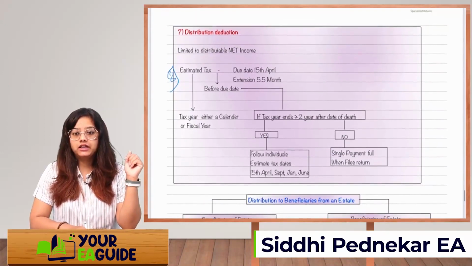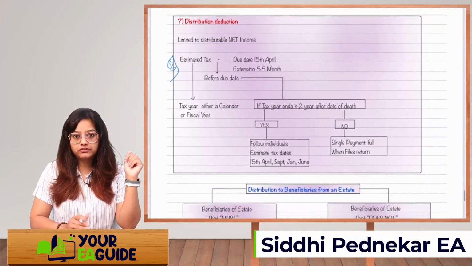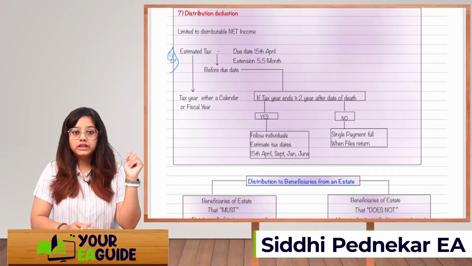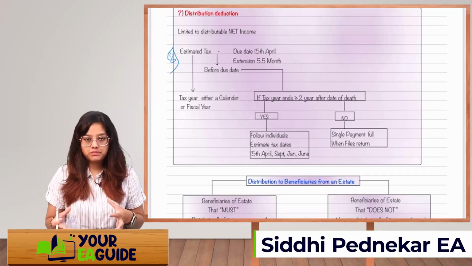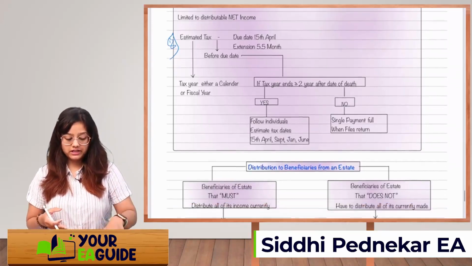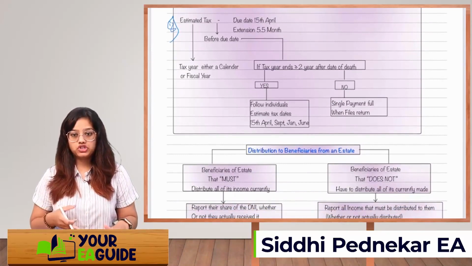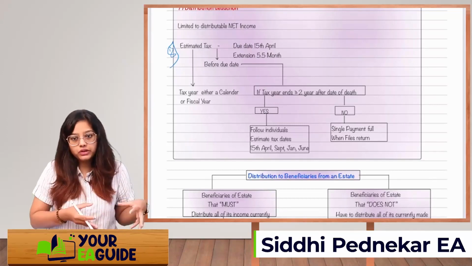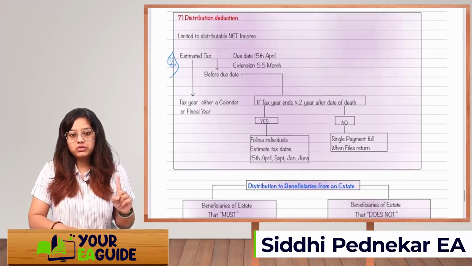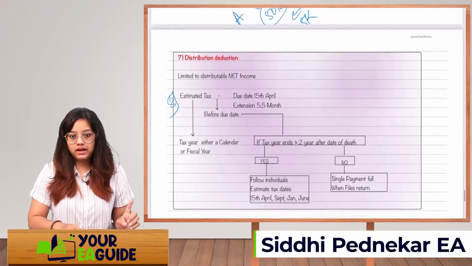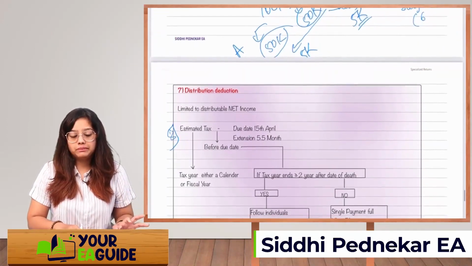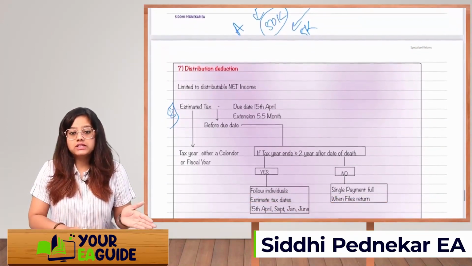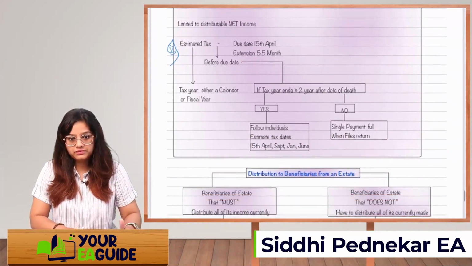If the tax year is ending more than 2 years after the date of death, then you'll have to follow the deadlines of the estimated tax payment of the individual returns, that is 15th April, September, January, and June. If it's ending within 2 years, then you will pay only a single payment as estimated tax, due on 15th of April. And if there is an extension, just add 5.5 months to it.